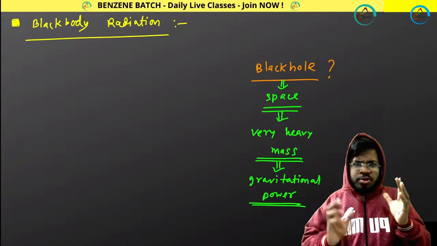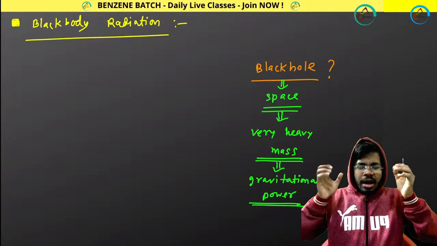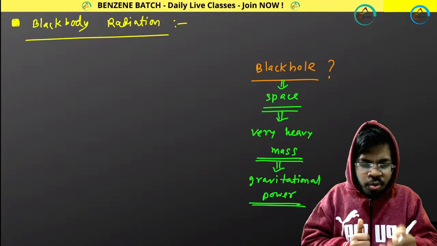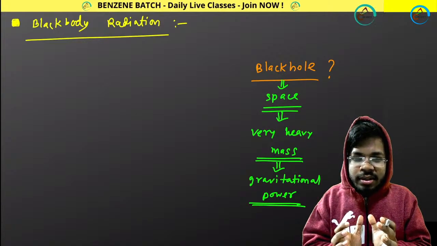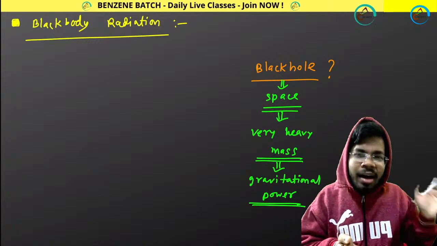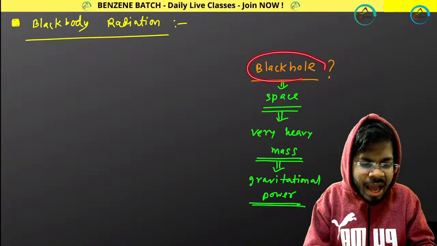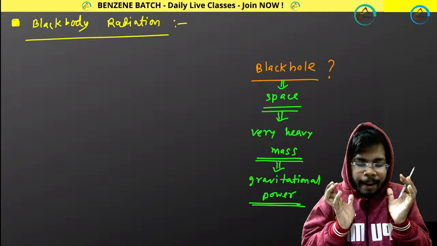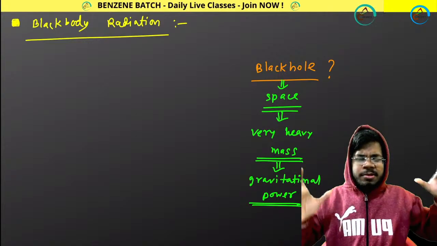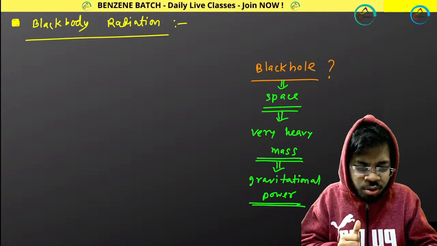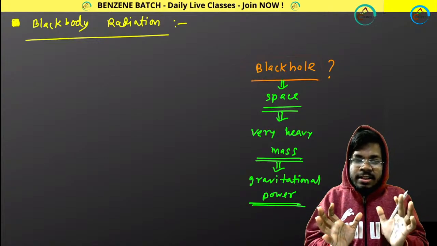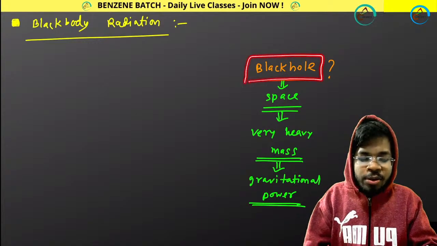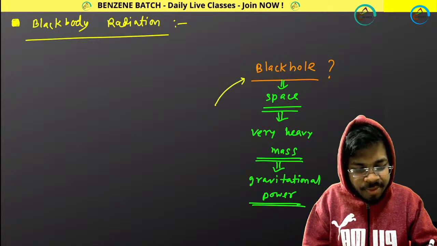Earth has gravitational power, that's why we cannot leave the Earth by jumping. The moon has less gravitational power, meaning it attracts objects less than the Earth. Similarly, the black hole has the highest gravitational power compared to other systems in the universe, and with this gravitational power it attracts everything towards itself.